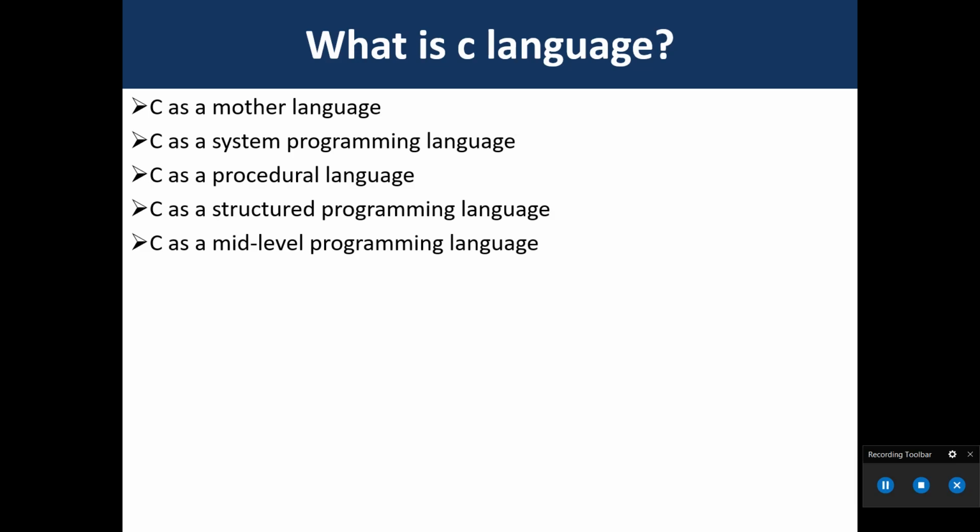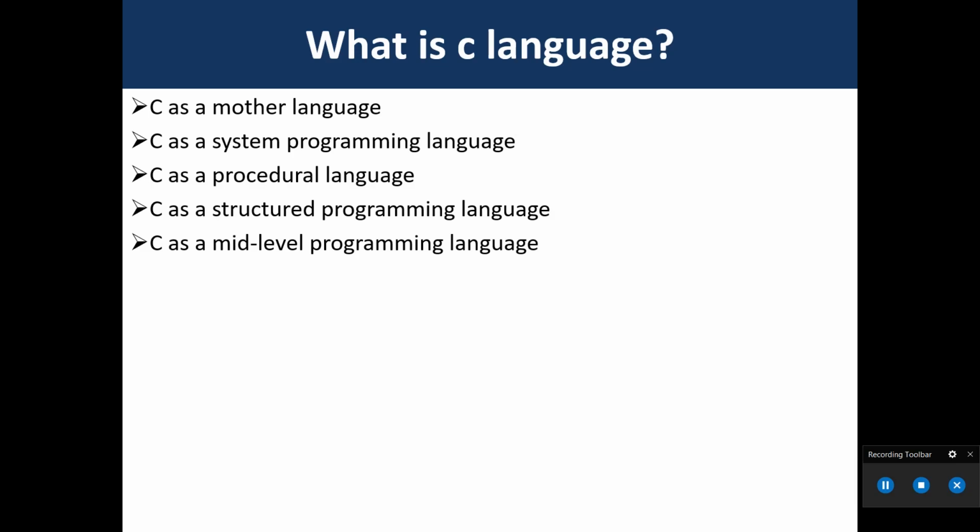Then C as a procedural language. A procedure is known as function, method, routine, subroutine, etc. A procedural language specifies a series of steps or procedures for the program to solve the problem. A procedural language breaks the program into functions, data structures, etc. In C, variables and function prototypes must be declared before being used.